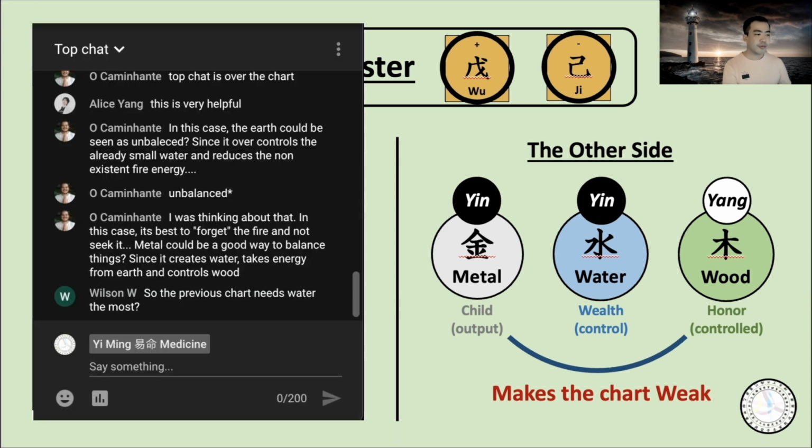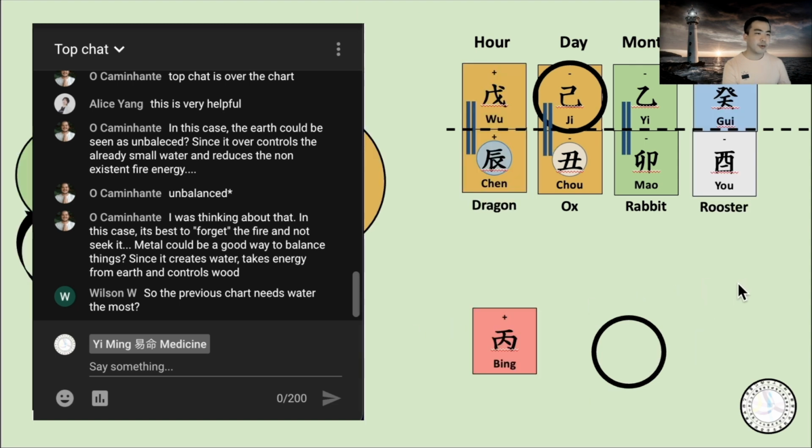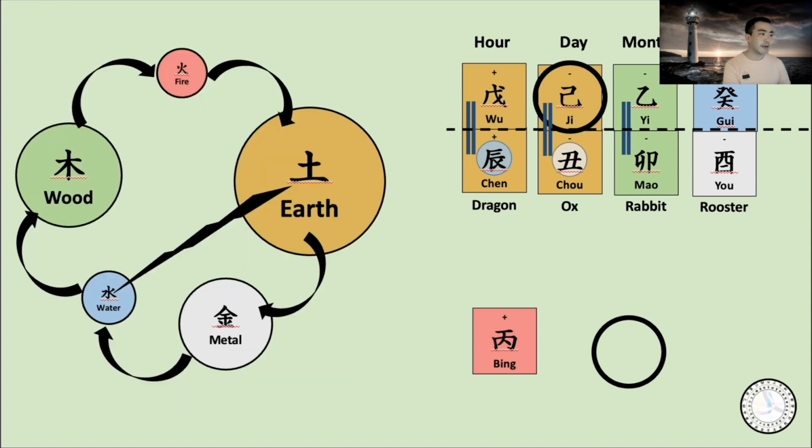So Wilson, the previous chart means this chart or that? Yeah, I would say water to wood dynamic is the best for this. But at the same time, metal to water is fine. Metal to water might be good for making money, because the water is the wealth spirit for this chart.